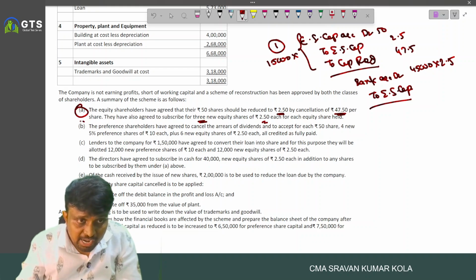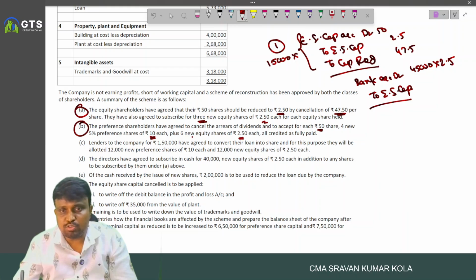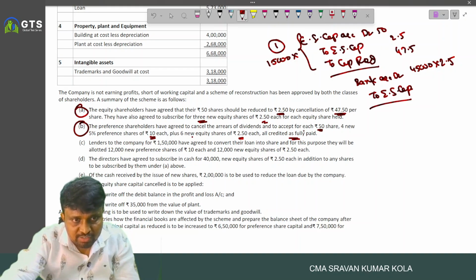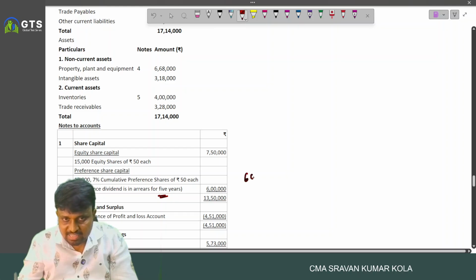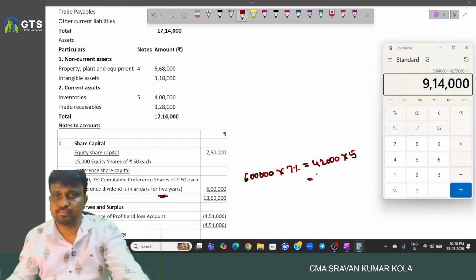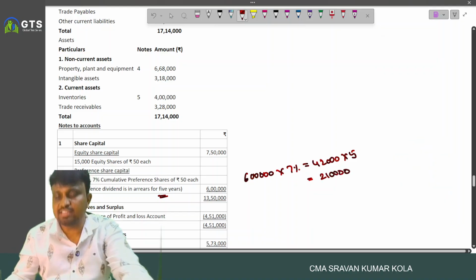And preference shareholders agreed to cancel the arrears of dividend and to accept, for every 50 rupee share, 4 new 5% preference shares of 10 each, plus 6 new equity shares of 2.5 each, all credited as fully paid up. First of all, how much is the amount of dividend arrears? Preference dividend arrears is for 5 years. So 6 lakhs into 7%, 42 into 5, 2 lakh 10,000.